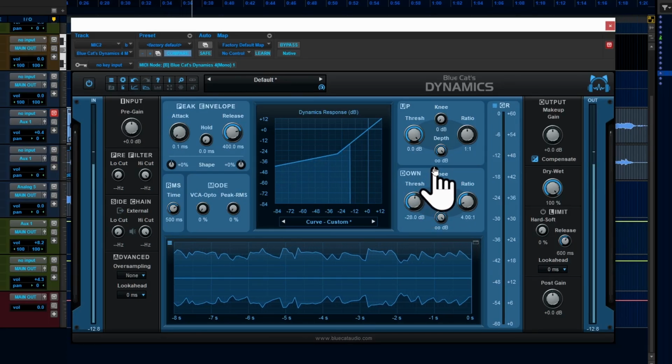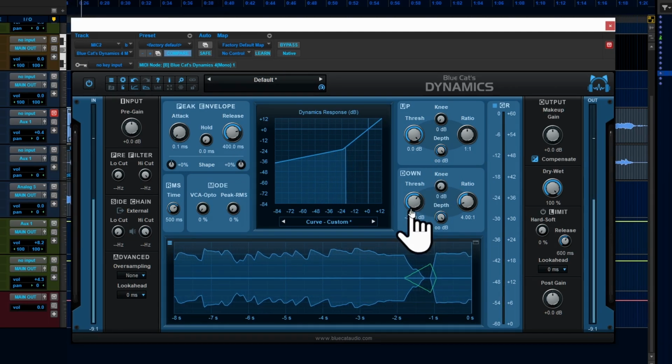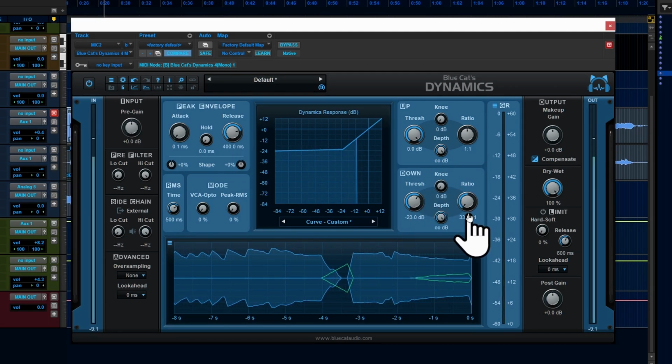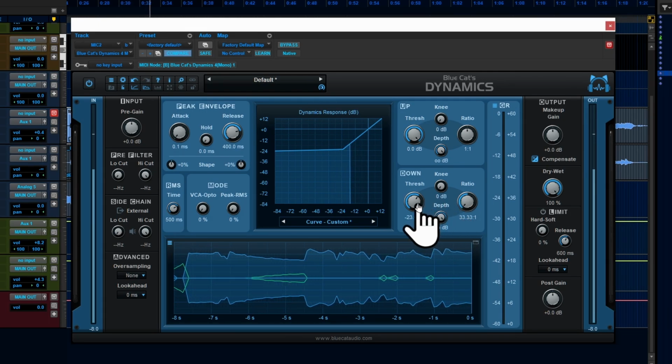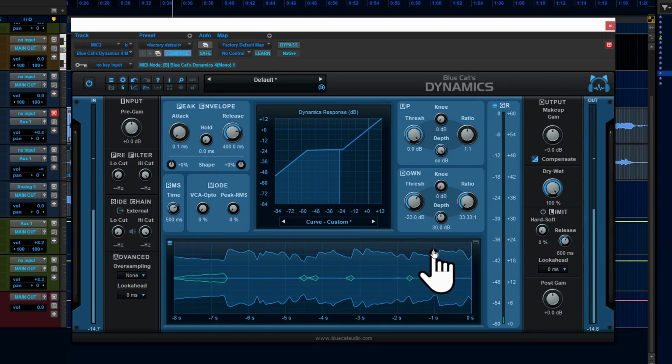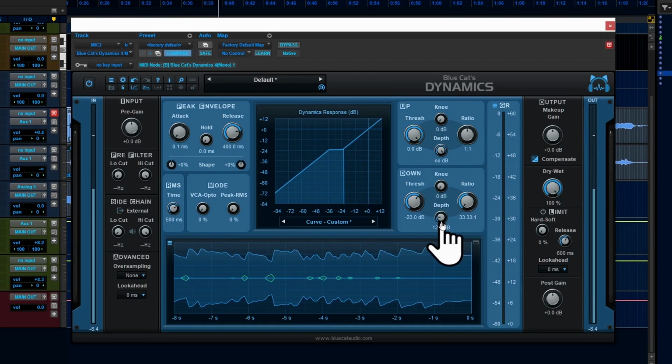Now if we move threshold to the area where the low-level notes need to be raised, it's going to start increasing the notes as soon as they reach the down threshold. Now we bring back depth so we can create a low-level compressor that isn't going to bring up the noise.